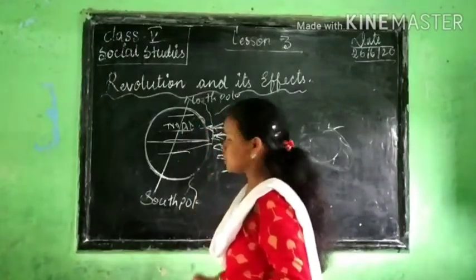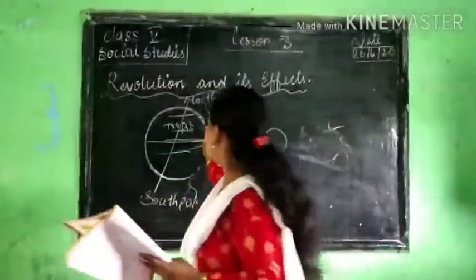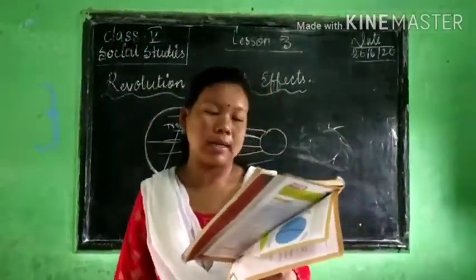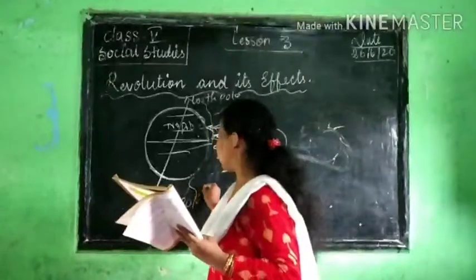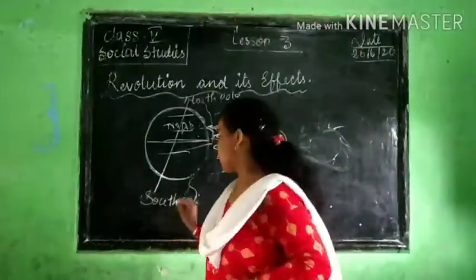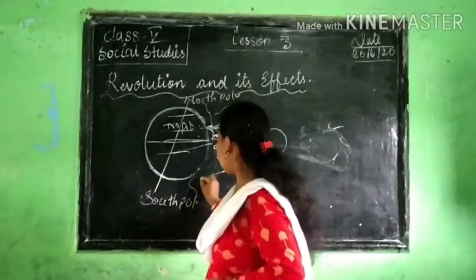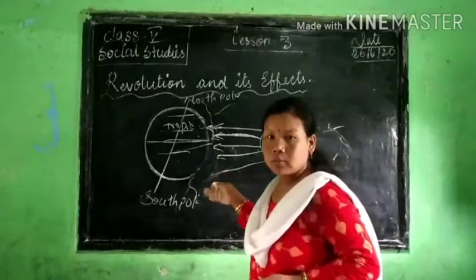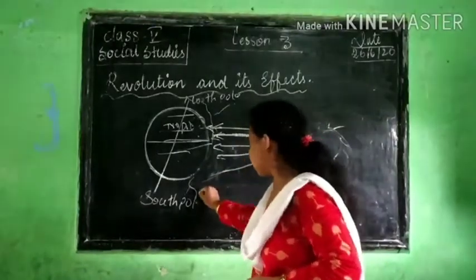That's why the northern hemisphere will have winter, and the southern hemisphere will have summer. Okay. Understand? On 22 December, the southern hemisphere comes closer to the sun, so they will get more sunlight and have summer.